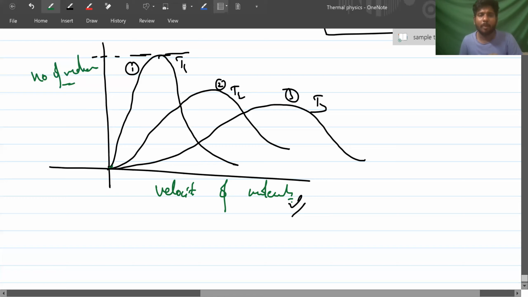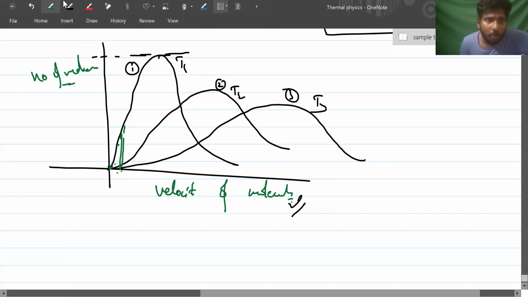Suppose 0 particles are there at velocity 0. Suppose 1 particle is there at 1 meter per second. Slowly, we take the number of particles against their velocity. At 2.1 meter per second, how many particles are there? At 2.2 meter per second, how many particles? Like that the whole graph is taken.